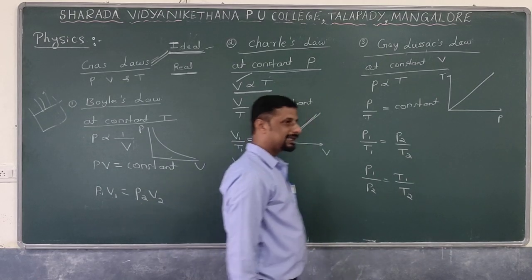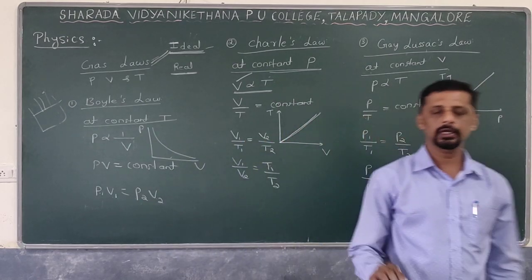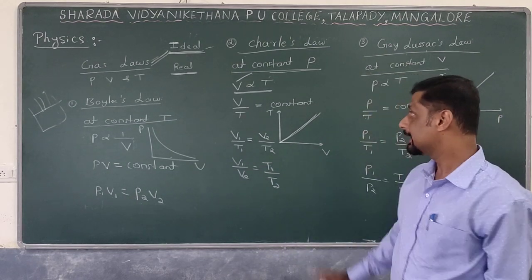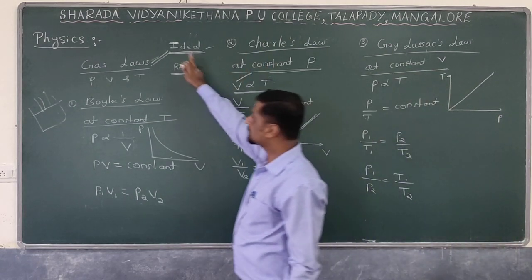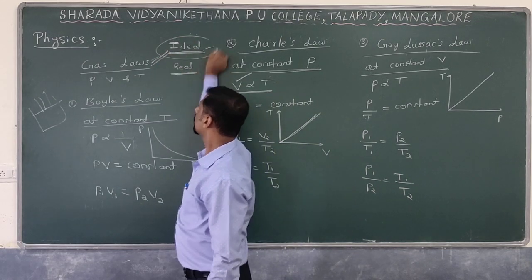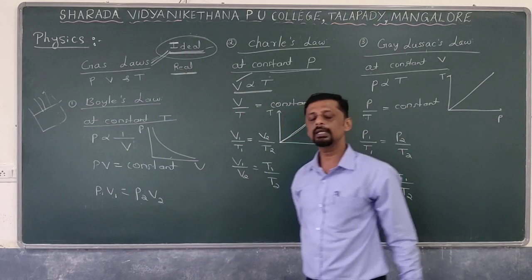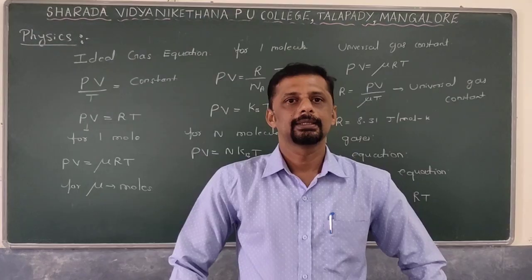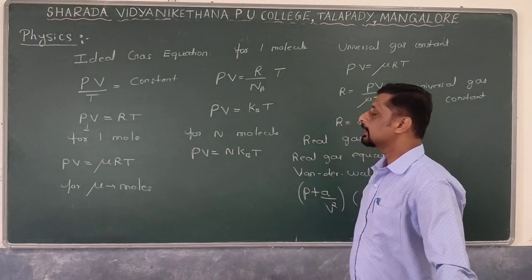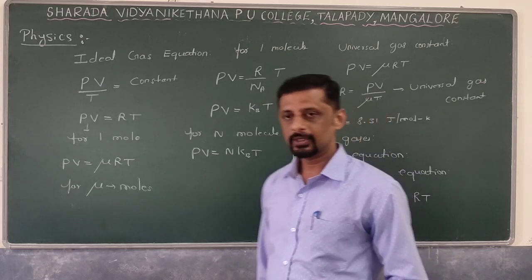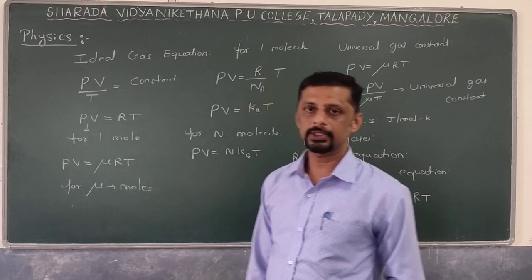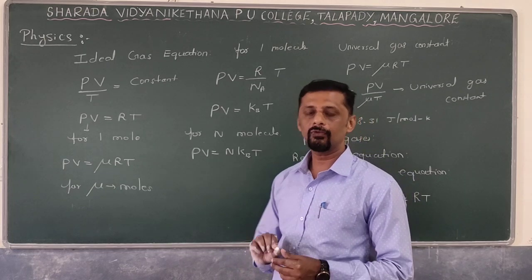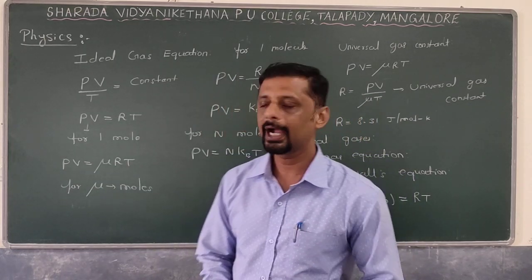So these are the three gas laws which relate the pressure, volume as well as what? Temperature of an ideal gas. I will say once again, these laws are strictly applicable only for what? Ideal gases only, not for real gases. Okay students, next you discussed two types of gases, ideal gas as well as what? Real gas. Now there is an equation which connects pressure, volume as well as what? Temperature of an ideal gas.